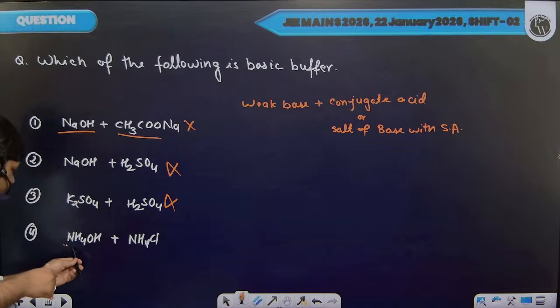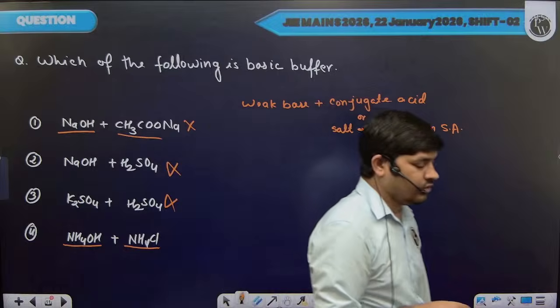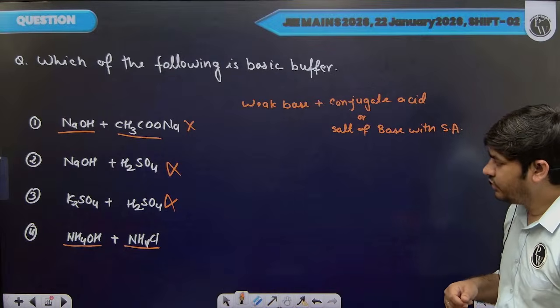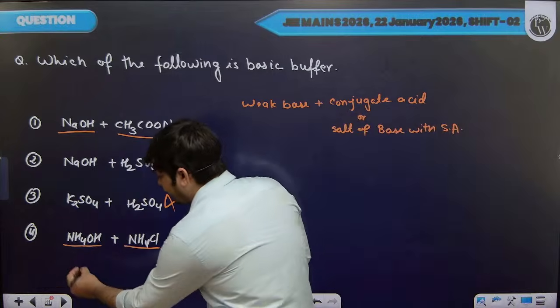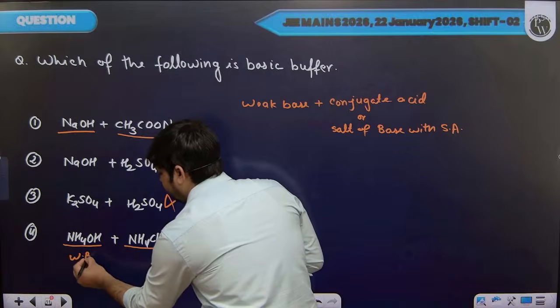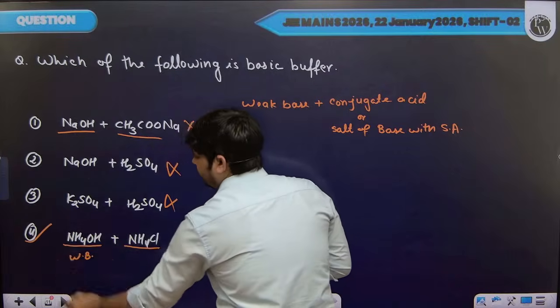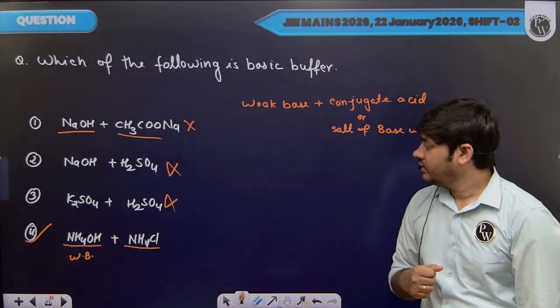In option 4, we have ammonium hydroxide and ammonium chloride. Ammonium hydroxide is a weak base, and this is a salt of the weak base. So in this case, we will get a basic buffer formed. Okay.